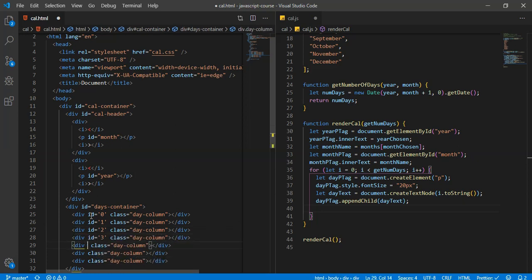3, 4, 5, and 6. So basically, now each one of these has an ID.